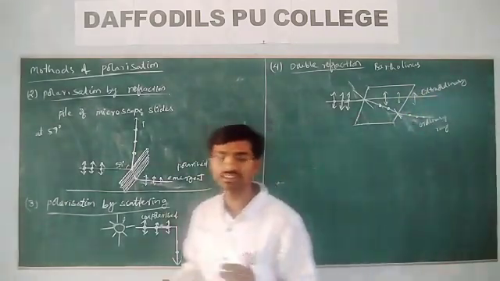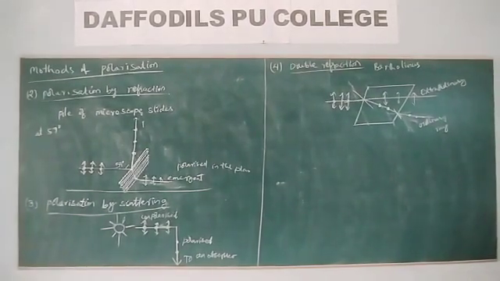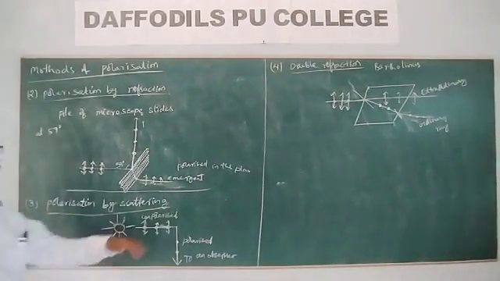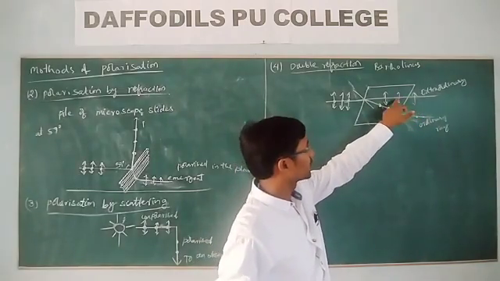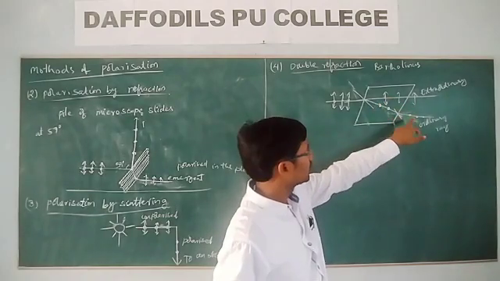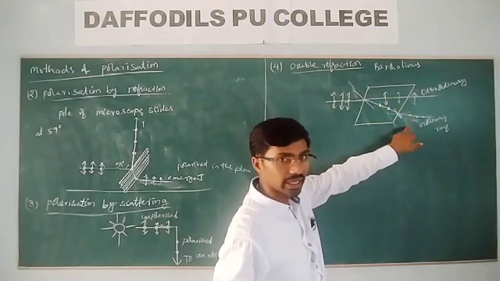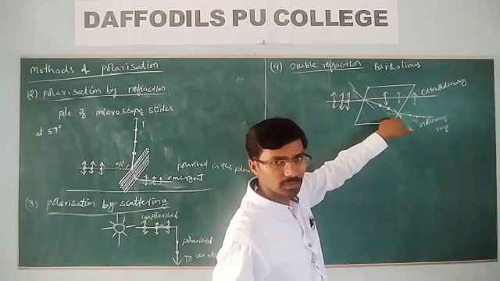That means light gets polarized into two: one is the ordinary ray and the other is the extraordinary ray. That is, here are two plane polarized rays. One is normal to the plane of the paper, and one is in the plane of the paper. The ordinary ray is polarized perpendicular to the plane of the paper.